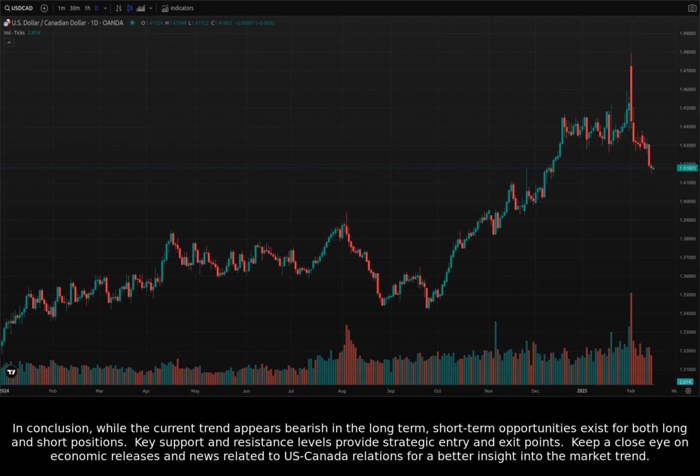In conclusion, while the current trend appears bearish in the long term, short-term opportunities exist for both long and short positions. Key support and resistance levels provide strategic entry and exit points. Keep a close eye on economic releases and news related to US-Canada relations for a better insight into the market trend.